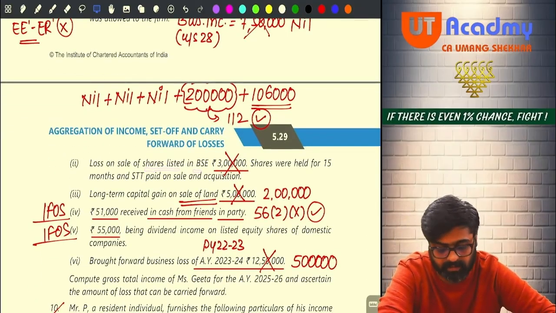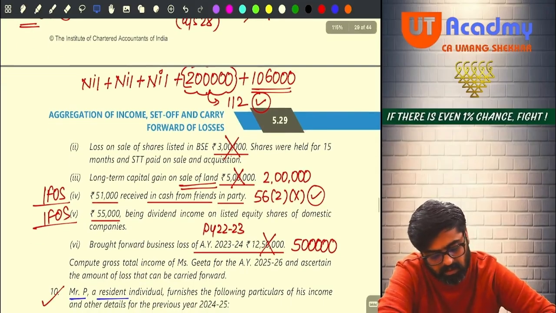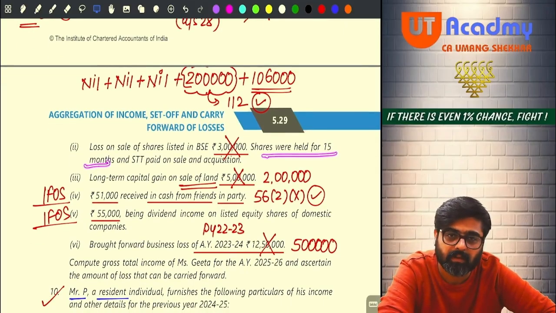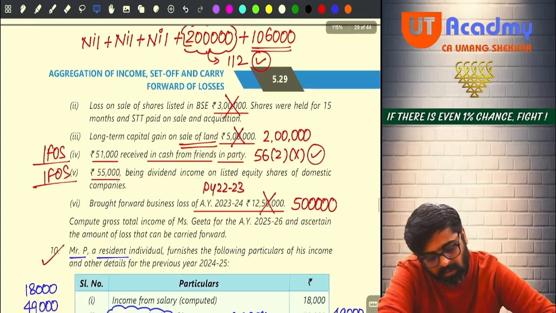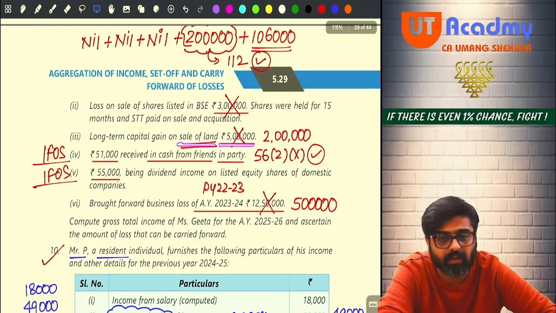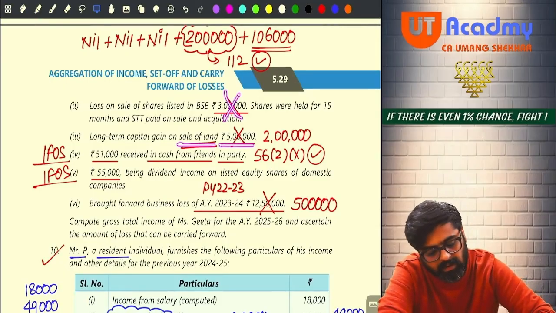Now, loss on sale of shares listed in BSE. Listed shares you are selling. And by selling the listed shares, you are having 3 lakh rupees of loss. Shares were held for 15 months. So if you are holding these shares for 15 months, meaning more than 12 months, the shares are short term or long term? Long term. So the loss is long term or short term? Long term loss. This long term loss can be set off against any long term gain. So do you have any long term gain? Yes. On sale of land, 5 lakh you are having. So this 3 lakh will be set off against 5 lakh.